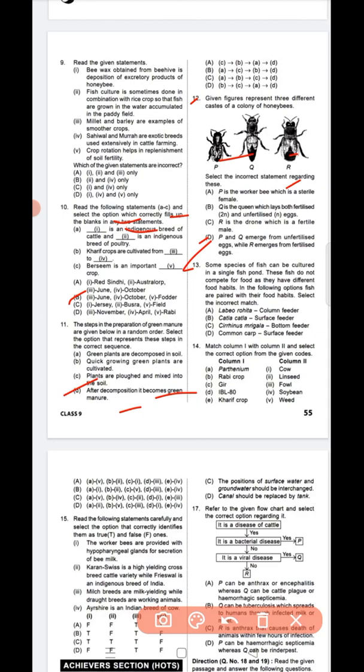These fish do not compete for food as they have different food habits. In the following options, fish are paired with their food habits. Select the incorrect match. So question number 13, option D, common carp, a surface feeder. This is the correct answer. Next question number 14. Match column 1 and 2 and select the correct option. That is question number 14, option A, A5, B2, C1, D3, E4. Okay.